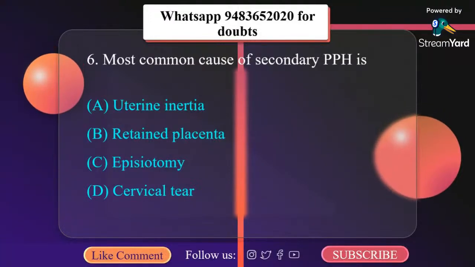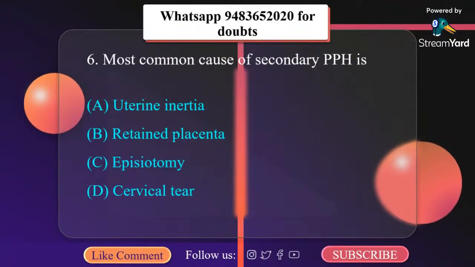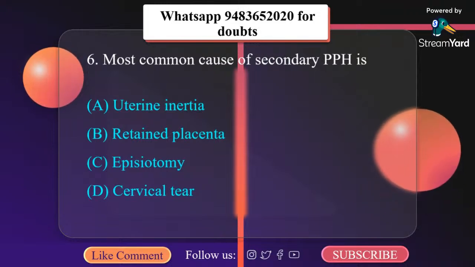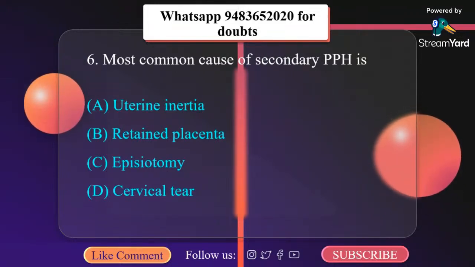Most common cause of secondary PPH is: A, uterine inertia, B, retained placenta, C, episiotomy, D, cervical tear. The correct answer here is B, retained placenta.